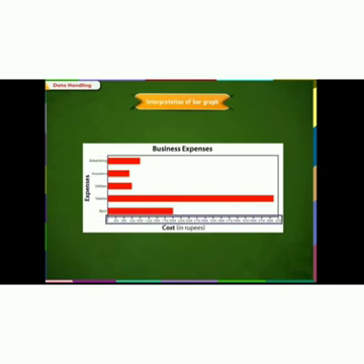The distance between the cost is rupees 25 only. The maximum is salaries, and the minimum expense is insurance. The distance between the units is 250.